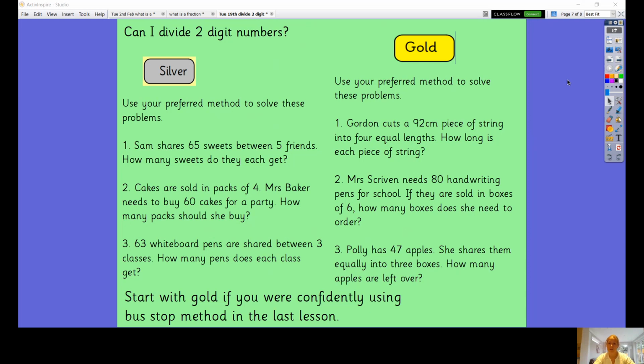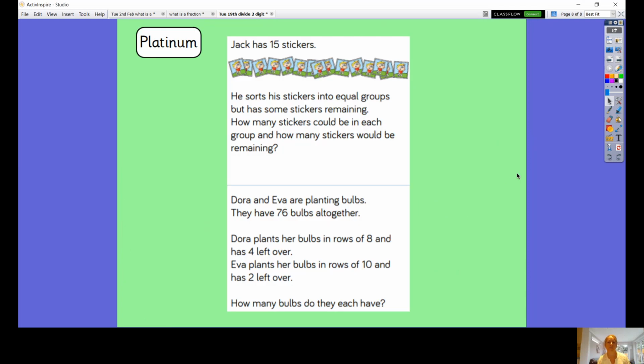Okay, so some of you have probably done your gold now and are waiting really excitedly for your platinum task. So I'll just move it on to that. I'm not going to read through all of that because I think you can read it yourself. You probably need to take that in yourself and make some notes when you're reading it. Have a try at that. And then that will be the end of your maths lesson.